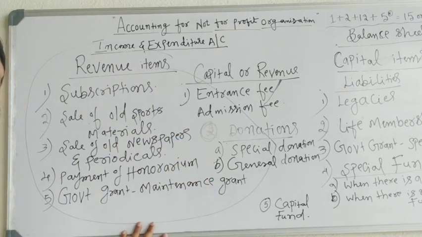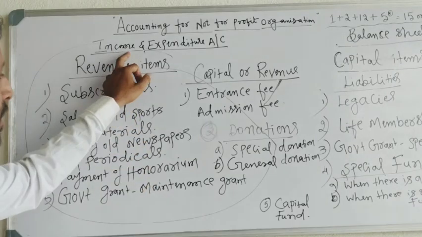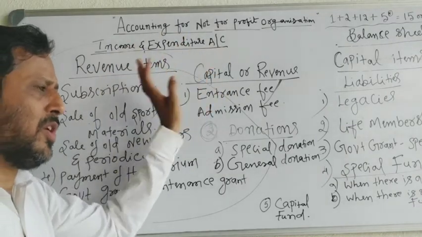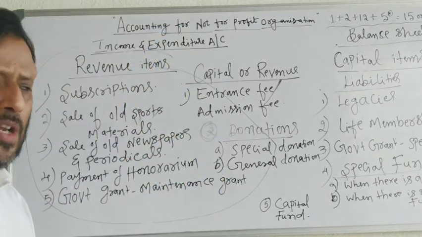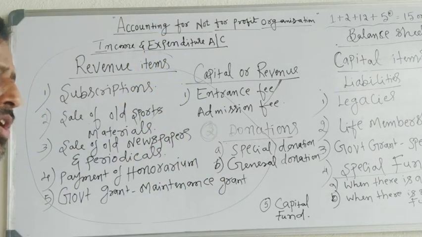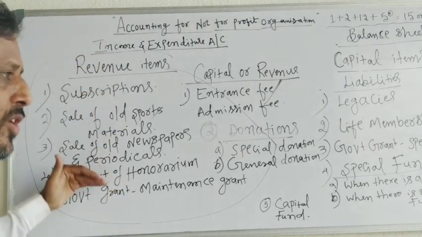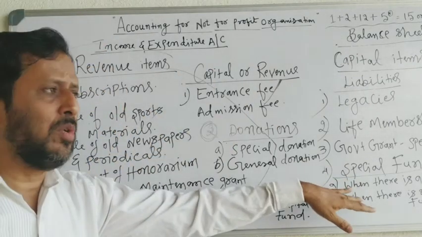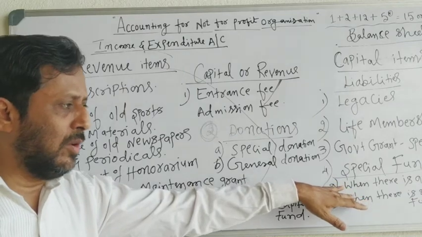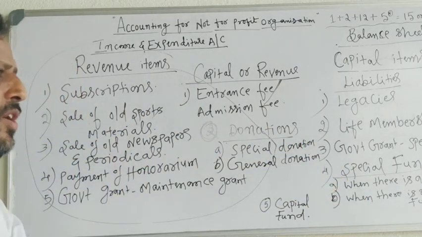So this much is enough for today's class. Next class we will study once again the income and expenditure account. We will study the format of the income and expenditure account, balance sheet, and receipts and payments account, how the problem is given, how we have to solve that problem, and how we have to prepare the solution. That we will study in the next class.